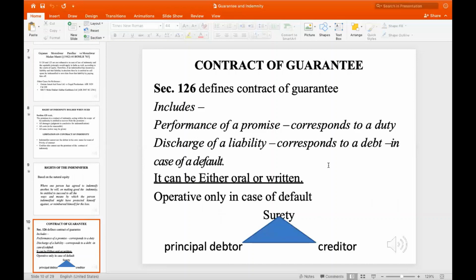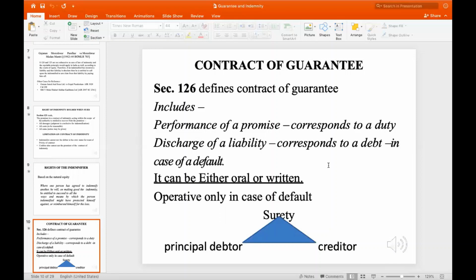Next comes the most important concept, the contract of guarantee. You have to understand there is a slight difference between a contract of guarantee and a contract of indemnity, as we will see as we go on. Section 126 of the Indian Contract Act defines guarantee, and it says that a guarantee includes the performance of a promise which corresponds to a duty.